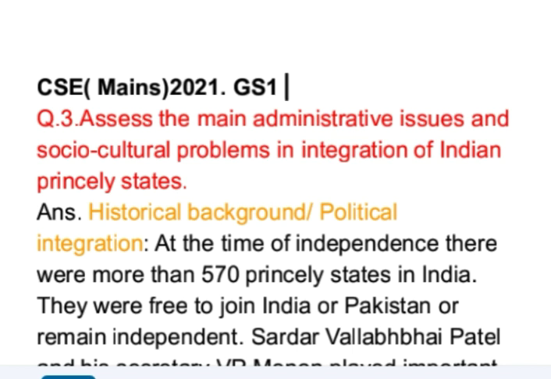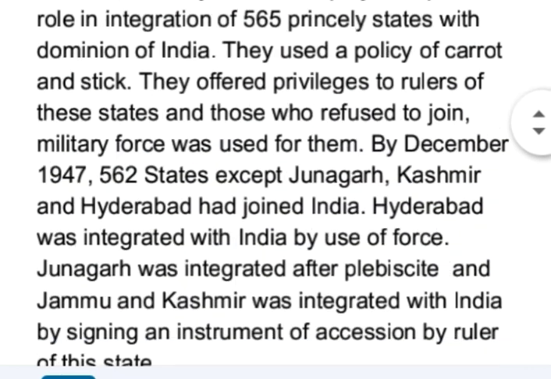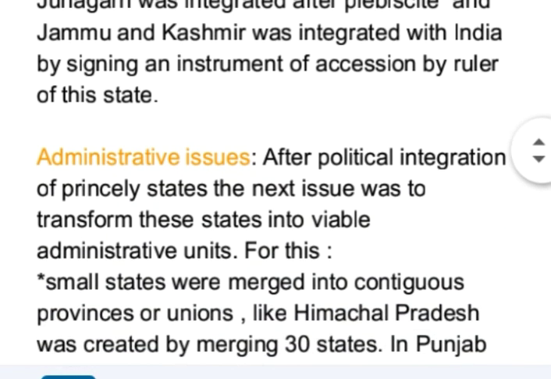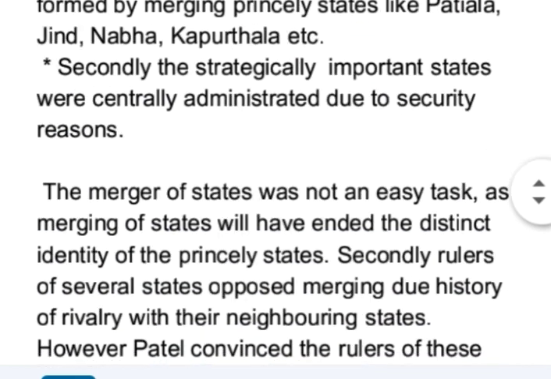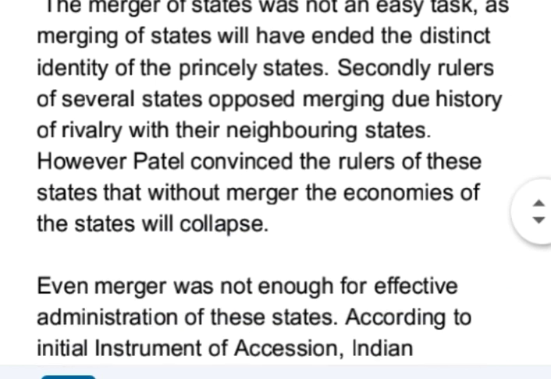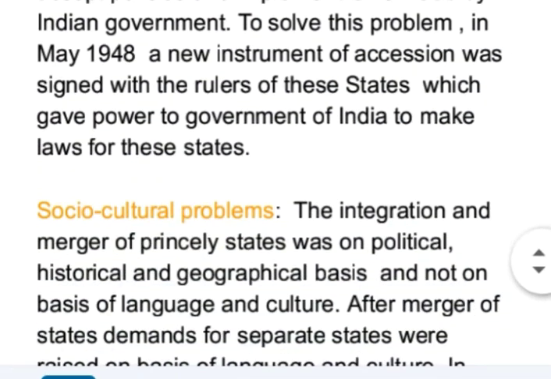In the answer to this question, first I have given a brief history of political integration of 565 princely states. After political integration, the next issue was administrative integration. Then I have discussed the administrative issues after political integration and how these administrative issues were sorted out. After that, I have discussed socio-cultural problems in integration of these states.